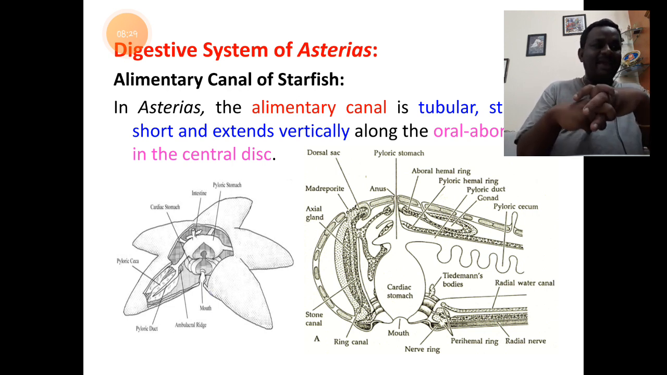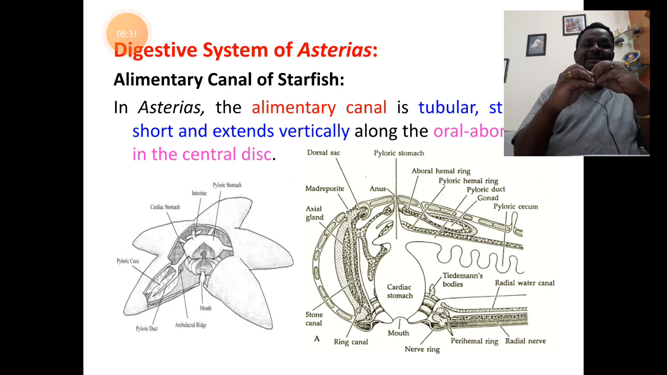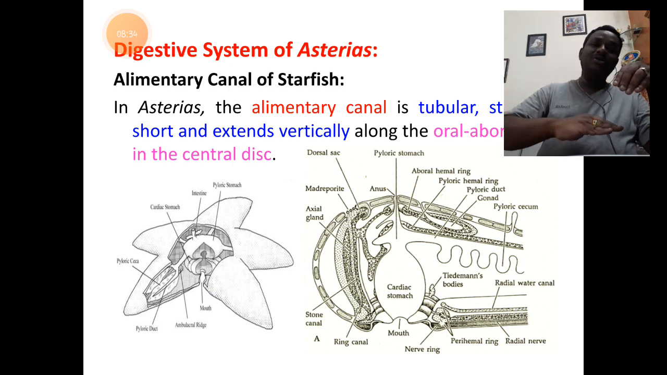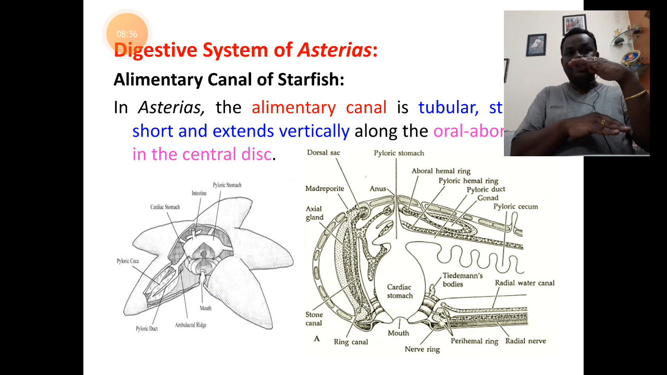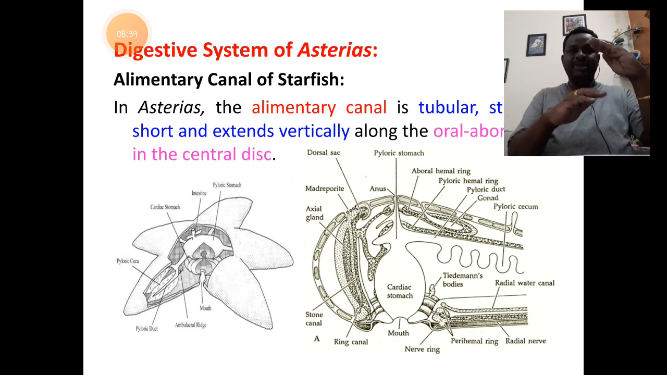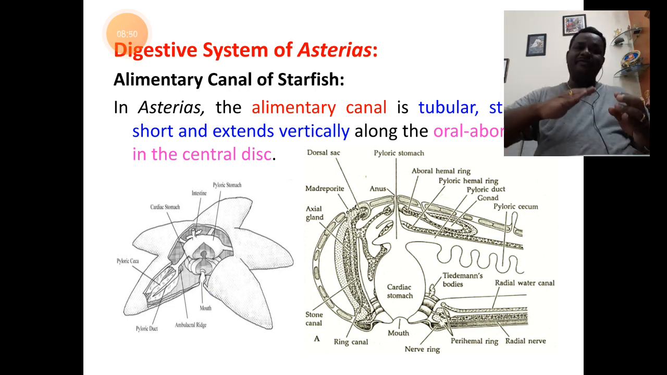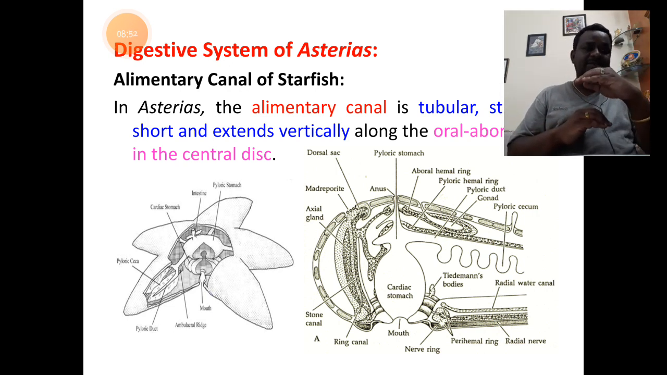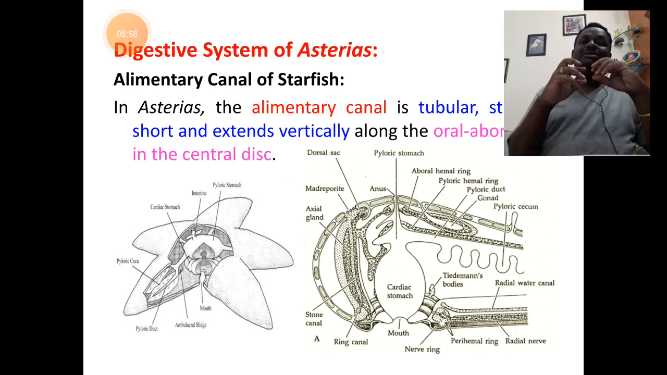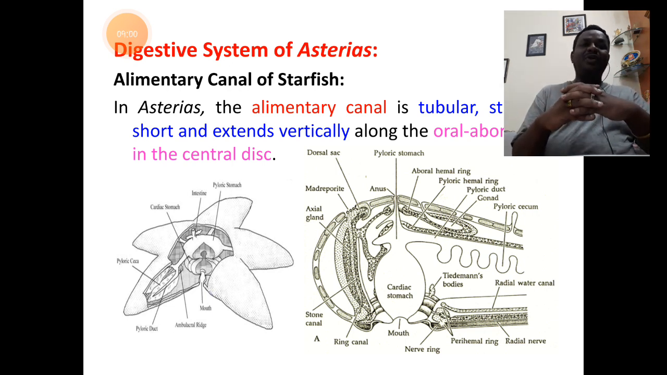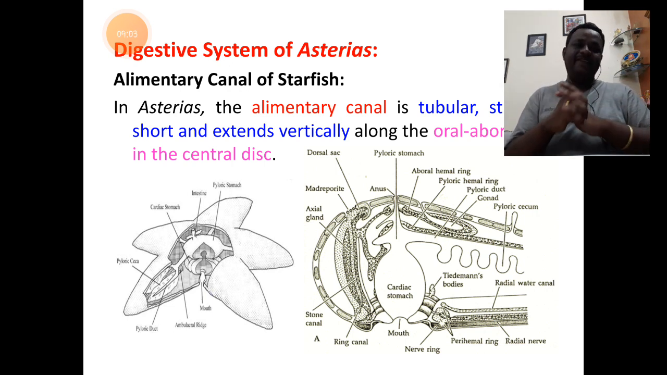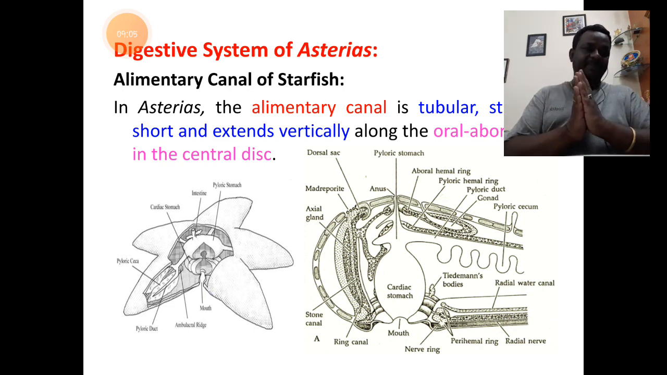Students, remember, again I repeat, all these 5 parts are situated right from the oral surface to the aboral surface. So they are very short parts. They are tubular, tube-like, and muscular. The walls are made up of muscles, and they are situated from the oral to the aboral axis. The reason is the flattening of the body of the animal. So this is the general introduction to the alimentary canal of starfish. Hope the concept is clear.